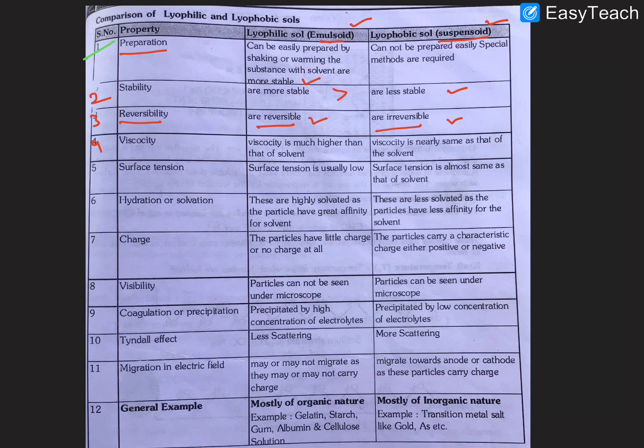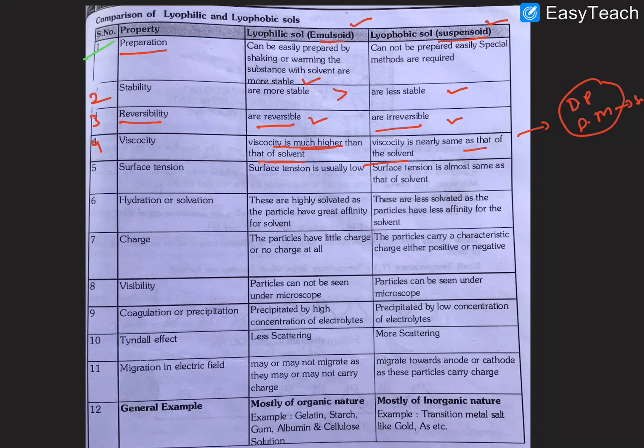Next, the fourth one: viscosity. What is the difference between viscosity in lyophilic and lyophobic? In lyophilic, the viscosity is much higher than the solvent, while in lyophobic the viscosity is nearly the same as the solvent.